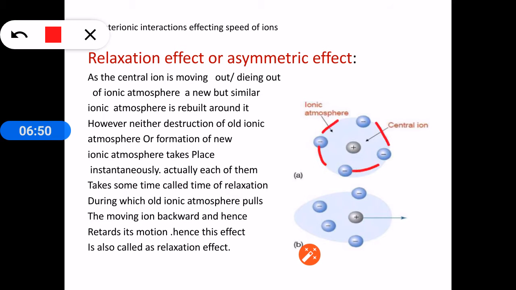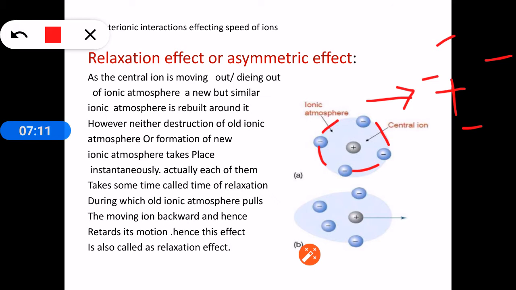Now if it is moving towards its electrode, the cathode, this ionic atmosphere will disappear and it will again be surrounded by a new ionic atmosphere formed by new ions. So the old ionic atmosphere will disappear or be lost and a new ionic atmosphere will be forming.